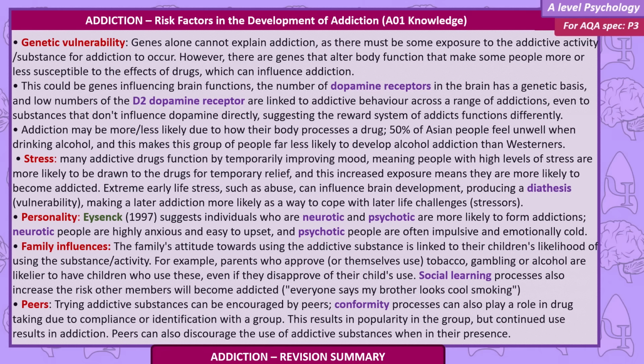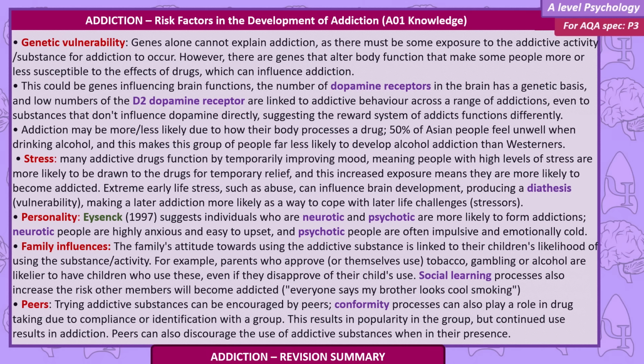Family influences. The attitude of the family towards the use of addictive substance is linked to the likelihood that the children will use the substance or activity. For example, parents who approve or themselves use tobacco, gambling, or alcohol are more likely to have children who use these, even if they disapprove of their own child's use. Social learning processes also increase the risk of the members becoming addicted. Everyone says my brother looks cool smoking.